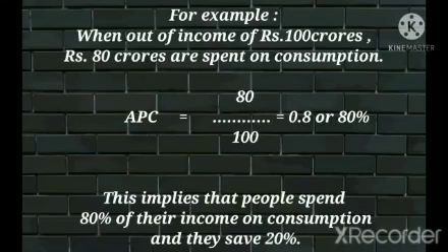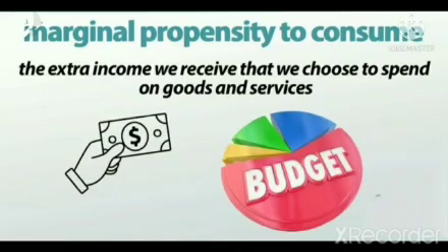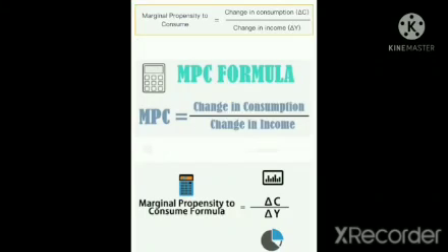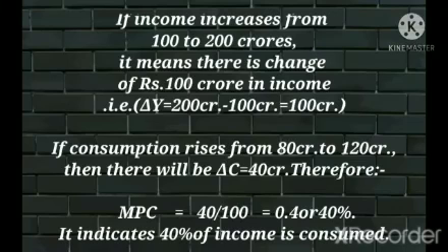This implies that people spend 80% of their income on consumption and they save 20%. Now, what is marginal propensity to consume? The extra income we receive that we choose to spend on goods and services is called marginal propensity to consume. How to calculate MPC: marginal propensity to consume is equal to change in consumption over change in income. Delta here shows change.